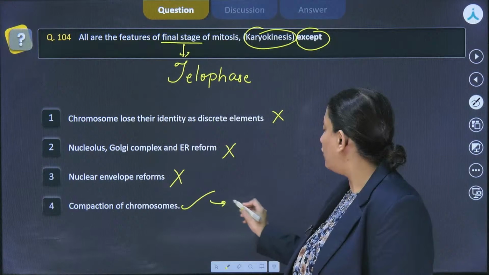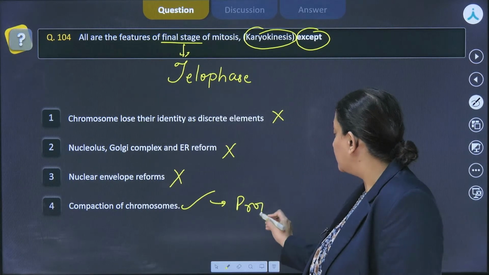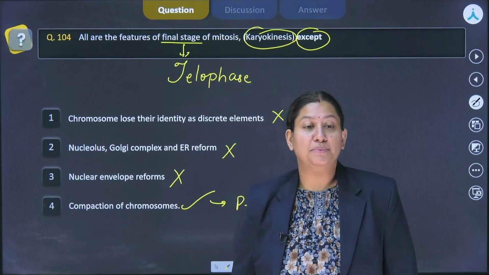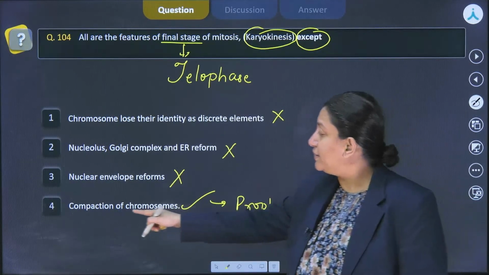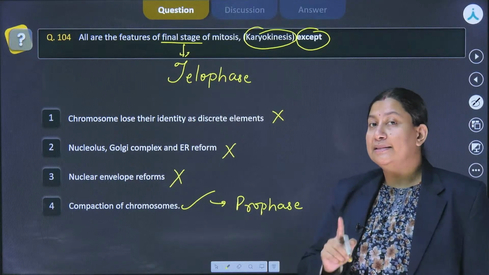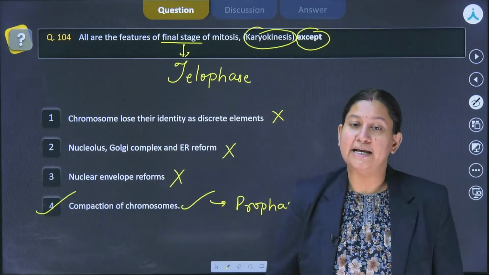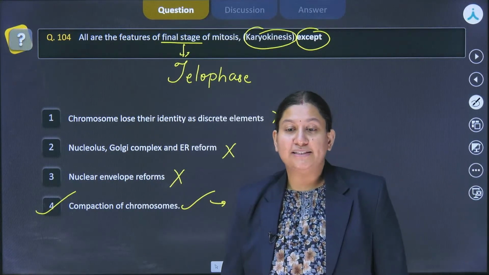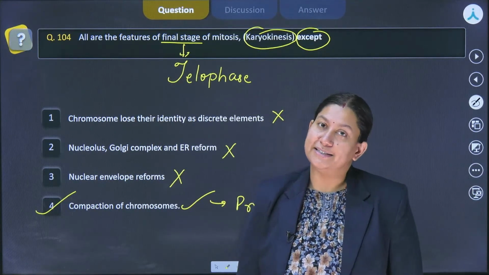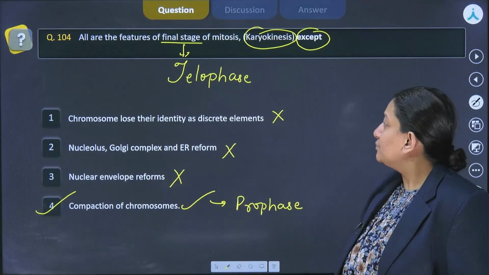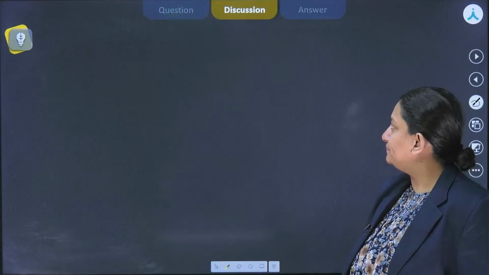This is an event of prophase where it begins, and by metaphase, this condensation is completed. So, this is the only event which does not occur in telophase. That is why the correct answer over here would be option number 4. Correctly said by Tanmay, 4 is the answer, as chromosomes lose their identity as discrete elements is given in option 1. Alright, let's move ahead to another question.